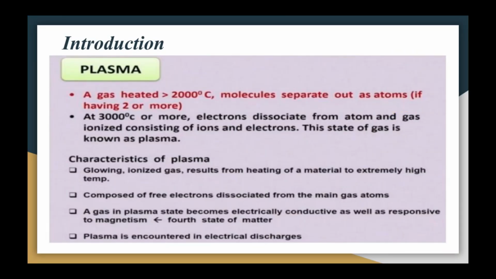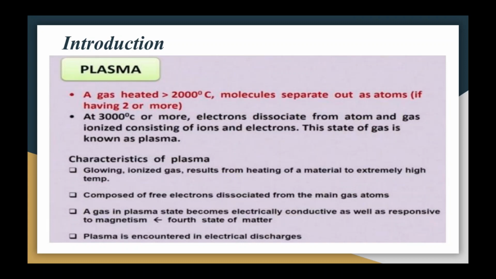A gas molecule at room temperature consists of two or more atoms. When such a gas is heated to a high temperature of the order of 2000 degrees Celsius or so, the molecules separate into atoms.